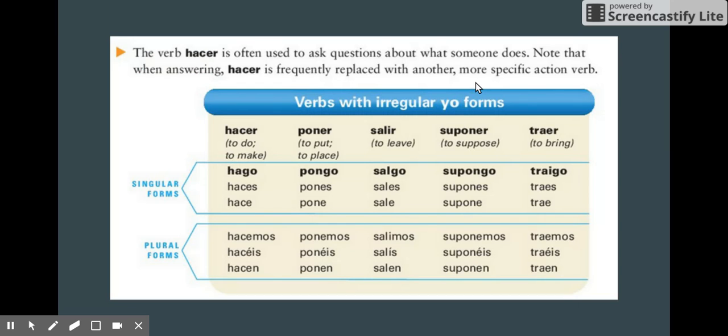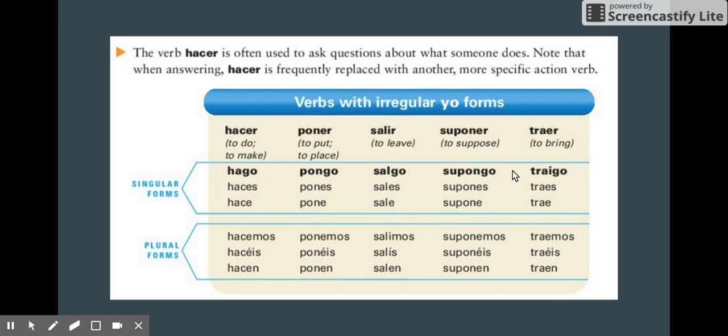So here are some of the more common verbs with irregular yo forms. We have hacer, poner, salir, suponer, traer. Hacer is a verb we've seen a lot. For example, in the question, ¿Qué haces hoy? What are you doing today? ¿Qué vas a hacer mañana? What are you going to do tomorrow? You can see in the yo form, it has a unique conjugation: hago, or poner, pongo, salir, salgo, suponer,